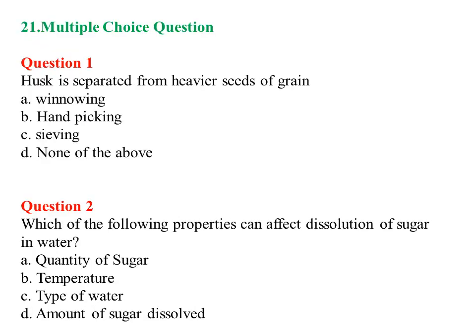First question: husk is separated from heavier seeds of grain. What are the options? Which method is actually used to separate the husk from the heavier seeds of grain? First option winnowing, second option hand picking, third sieving, and fourth none of the above. So the answer will be, of course, winnowing. By winnowing, we can separate husk from the heavier seeds of grain.